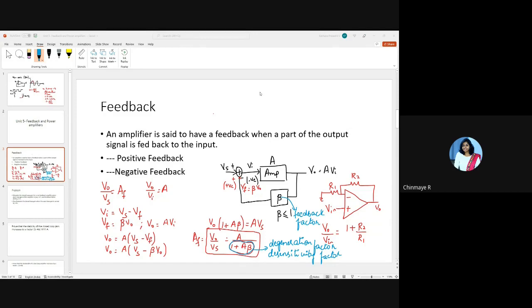So based on the type of the amplifier that you're using, you can enhance both the input and output impedances. And adding a feedback will also improve the bandwidth of the amplifier. So these are a few advantages of negative feedback.